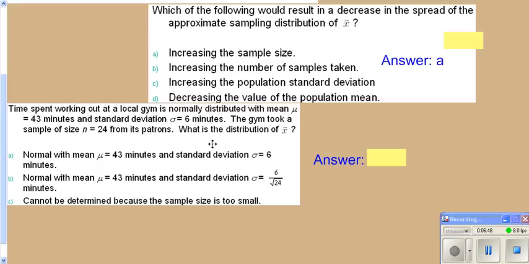Well, it's going to have the same mean, so we know it's going to be one of these two. And when we're looking at a sampling distribution with a sample size of 24, we know it's going to be approximately normal, so it's still going to be one of these two. The only difference is the standard deviation of our sampling distribution. And remember, our sampling distribution always has a standard deviation of sigma, which is 6, over the square root of n, which is 24. So it would be 6 over the square root of 24. So we get B.